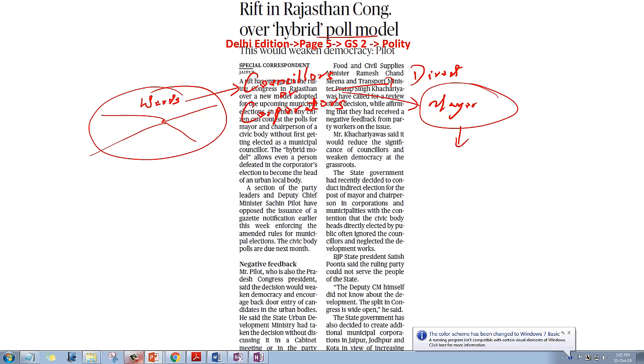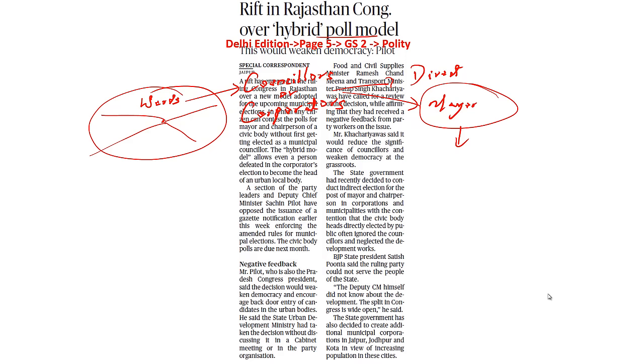How? That is when a political party consensus happens. So let's say, for example, there is a political party which has formed the municipal corporation in its council. If this political party, on a unanimous basis with consensus supported by the councillors, selects this mayor, he happens to be the mayor of that municipal corporation. Currently, with respect to all the municipal corporations, he has to be elected by the people as a councillor first, then he'll become a mayor. But this hybrid model basically means he need not contest elections, he need not become a councillor, but just because he is able to build a consensus, they put a person into this particular seat and he is elected as the mayor.